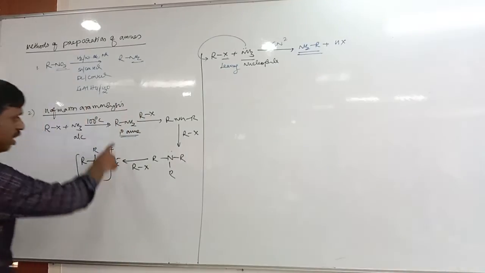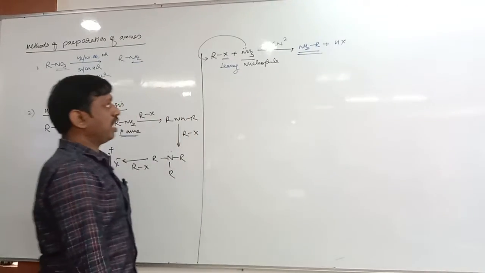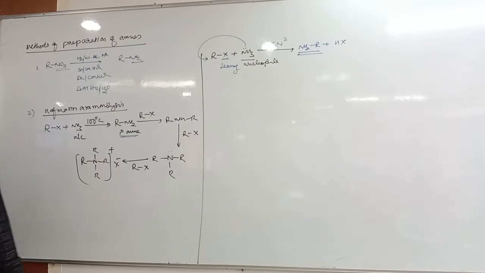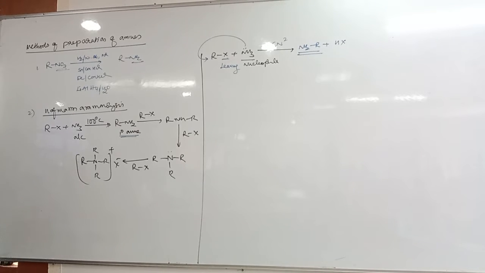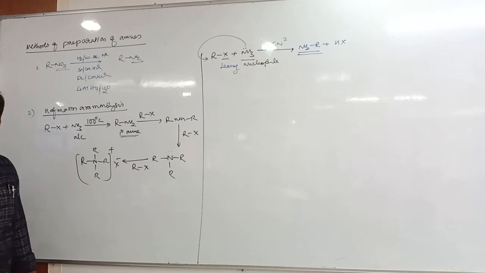Write down: Hoffman ammonolysis follows SN2 mechanism because the nucleophile, ammonia, attacks the alkyl halide from the opposite side of the leaving group.